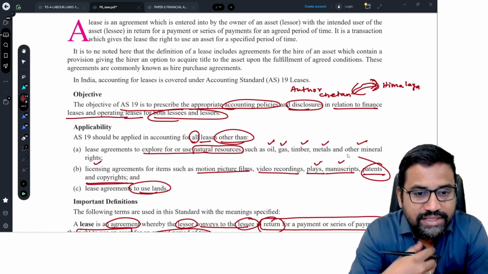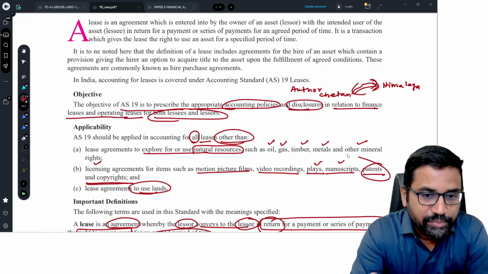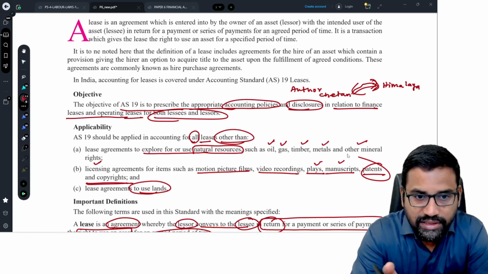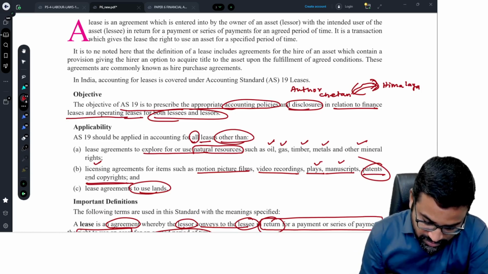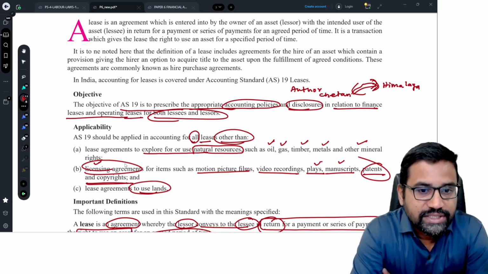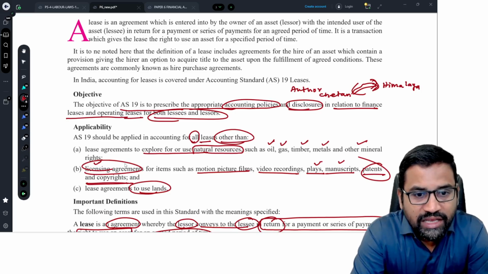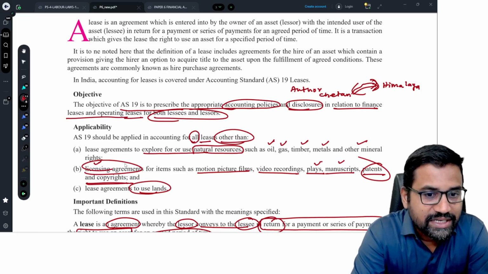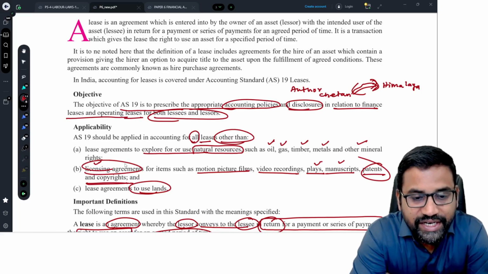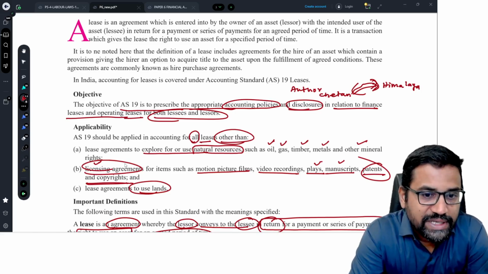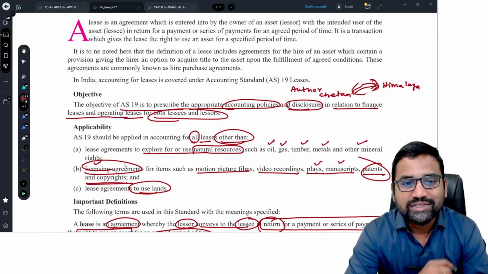Now they have given this to another company under a licensing agreement, giving a license to other companies to produce it in return for some consideration. This standard is not applicable. For intangible assets, there are separate guiding principles. The principles of this standard do not cover the aspects of those intangible assets. That's why the standard is not applicable.